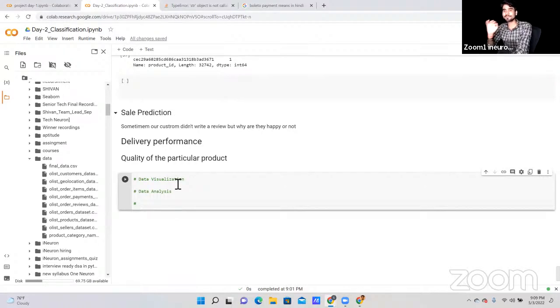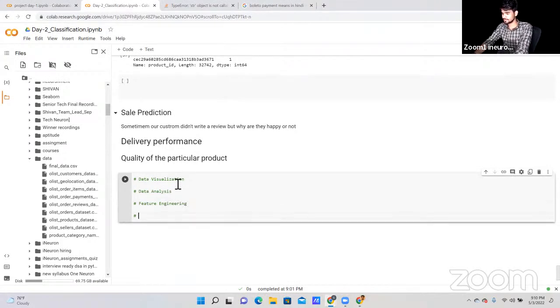Because 99% of people say data visualization and data analysis are the same thing. But no, it's not correct. Both are totally different things. Visualization is a different thing. Analysis is a different thing. So make sure before attending the next class, you clear these two topics, the analysis part and the visualization part.